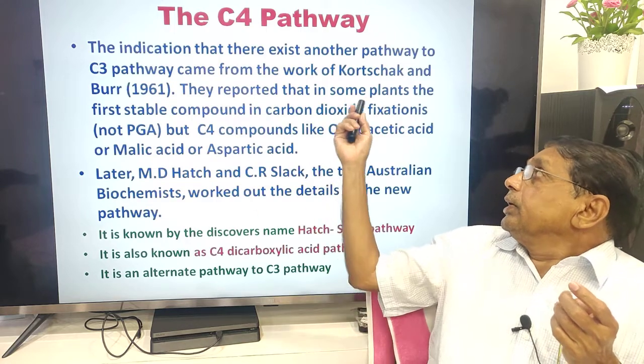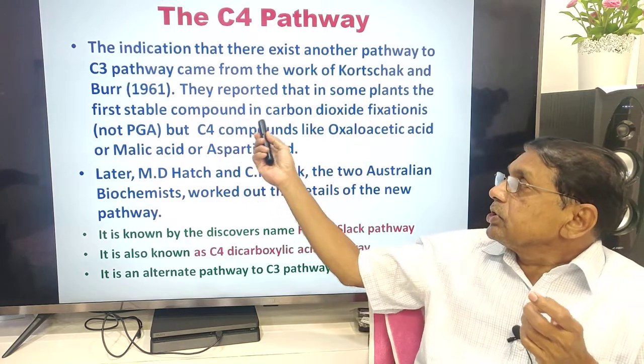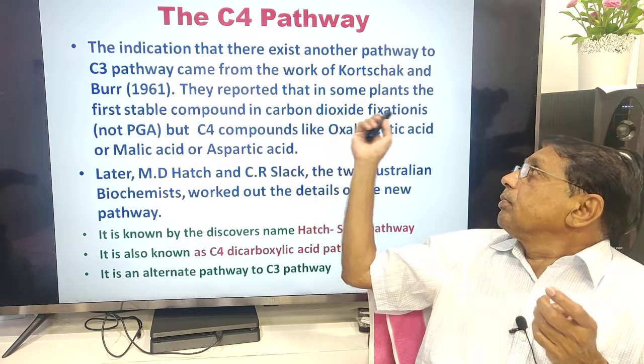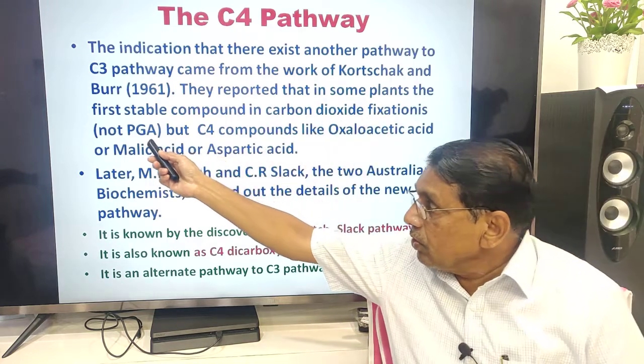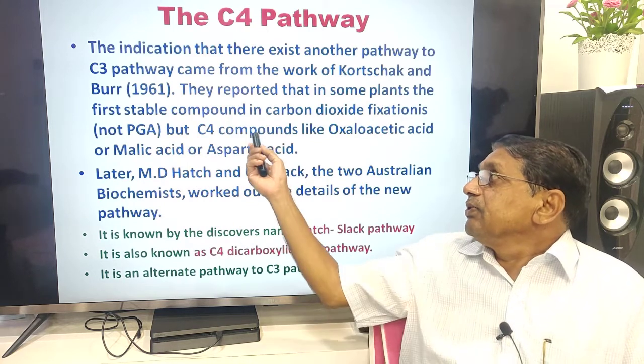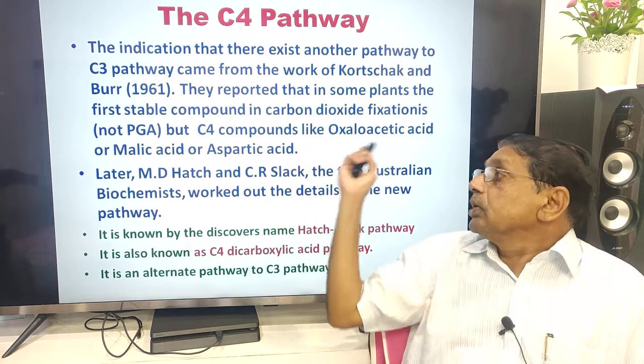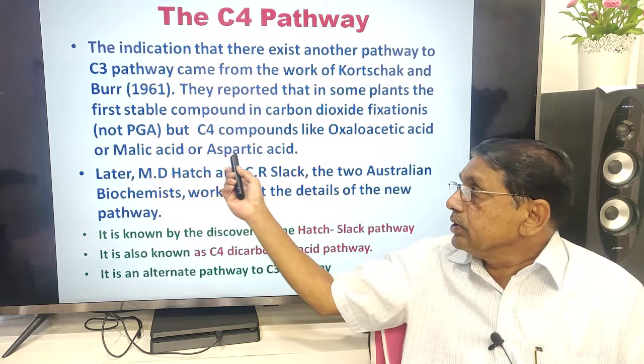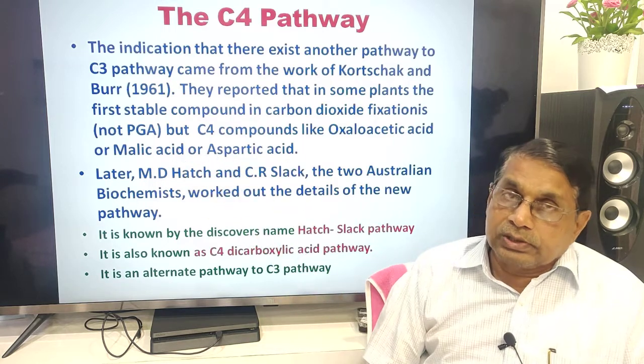They reported that in some plants, the first stable compound in carbon dioxide fixation is not phosphoglyceric acid, but C4 compounds like oxaloacetate or malic acid or aspartic acid.